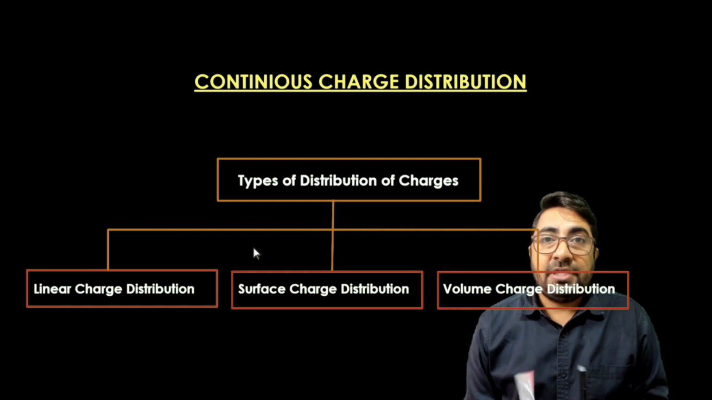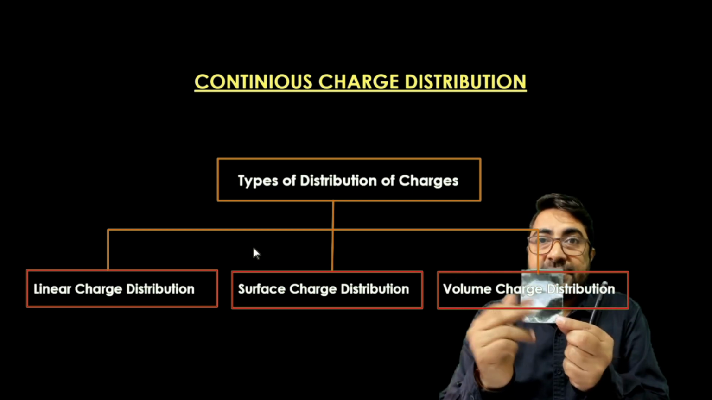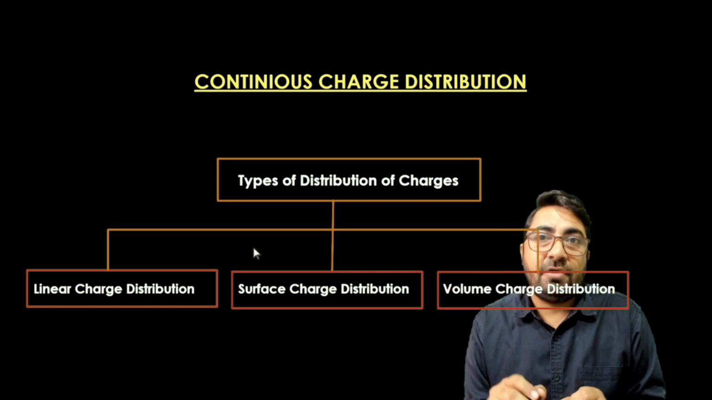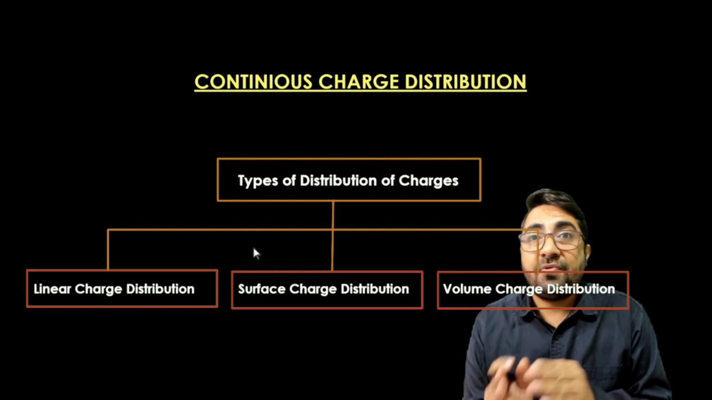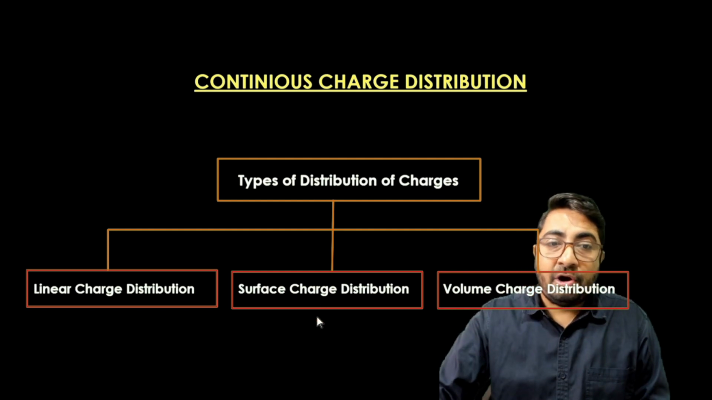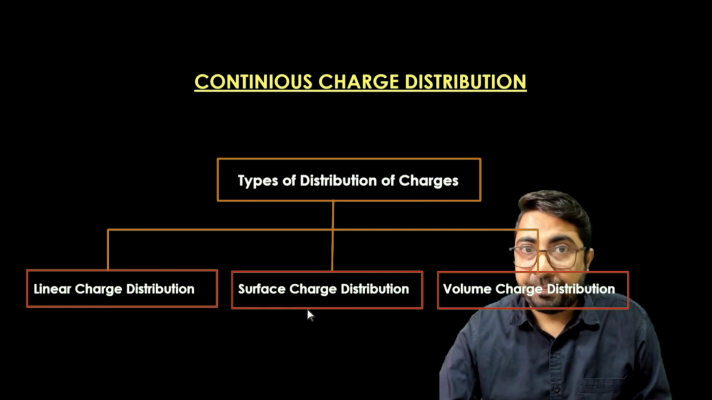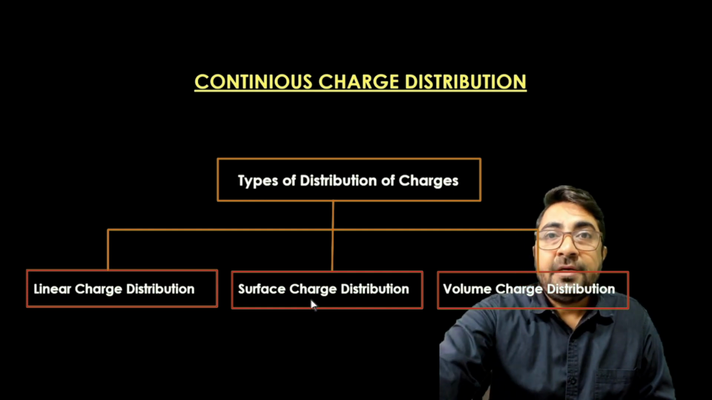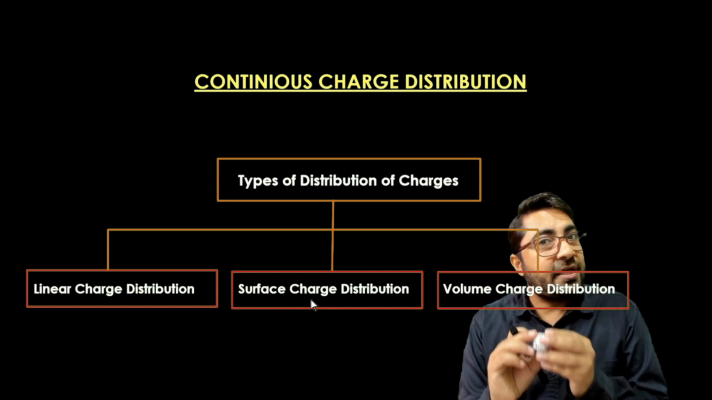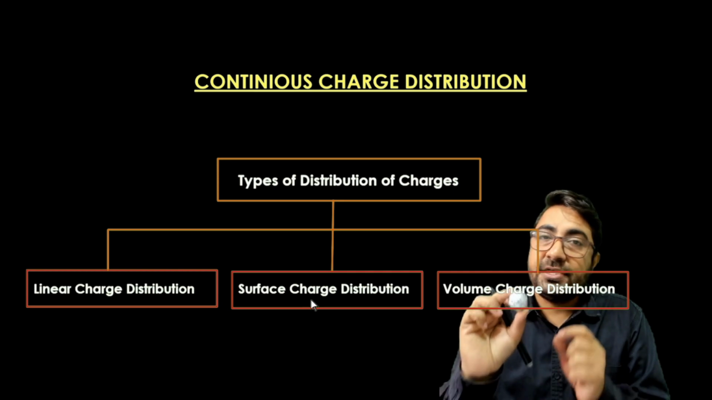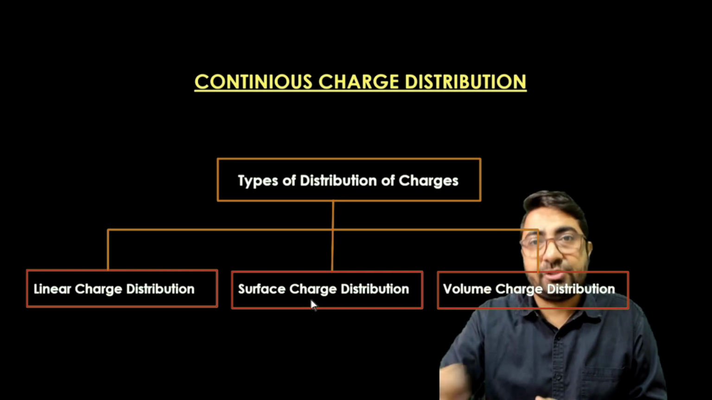Next, here the charge is distributed over the surface of the sheet. So this distribution of the charge is called the surface charge distribution, and also we can say it is the areal charge distribution. And the last one is that the charge is distributed over the given volume. So such distribution of charge is called the volumetric charge distribution.